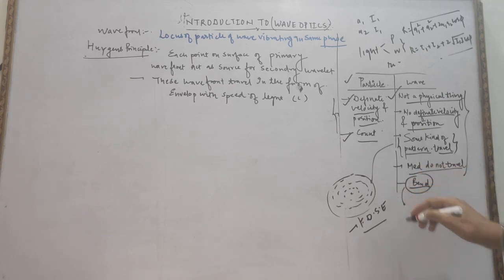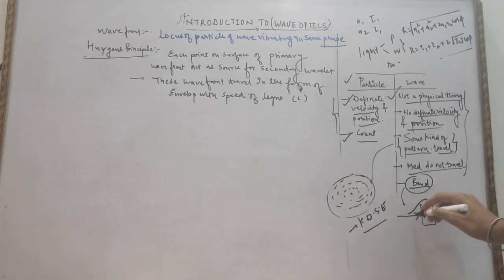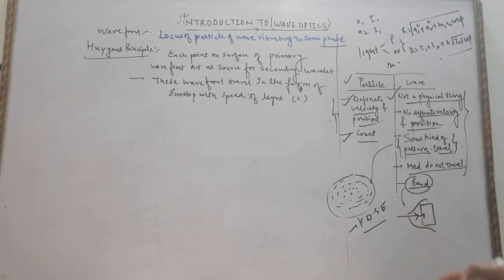Next, the wave can bend. Suppose something is kept in front, and the wave is travelling. If it is a particle, the particle will strike it, but what will the wave do? It will bend and change its path, which we will study in the topic diffraction. This is how we will proceed in this wave chapter.